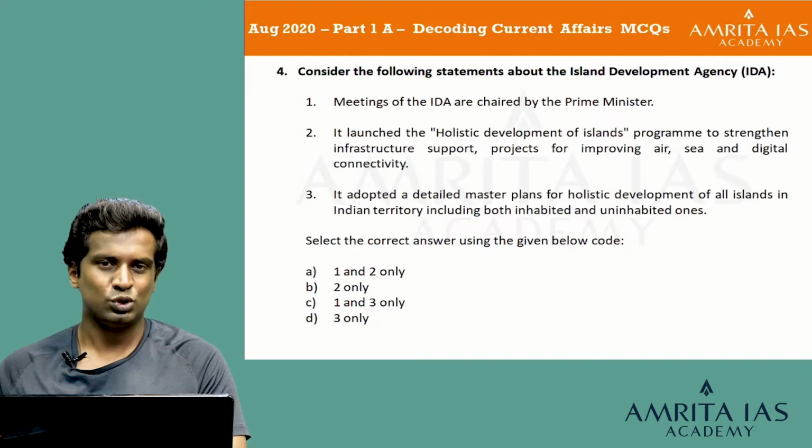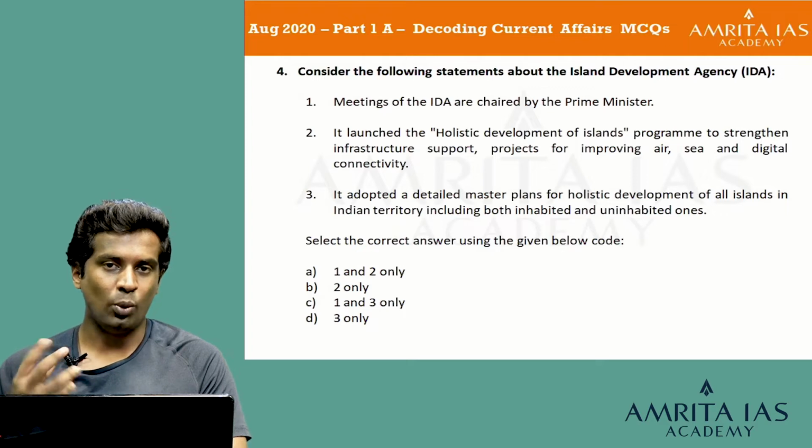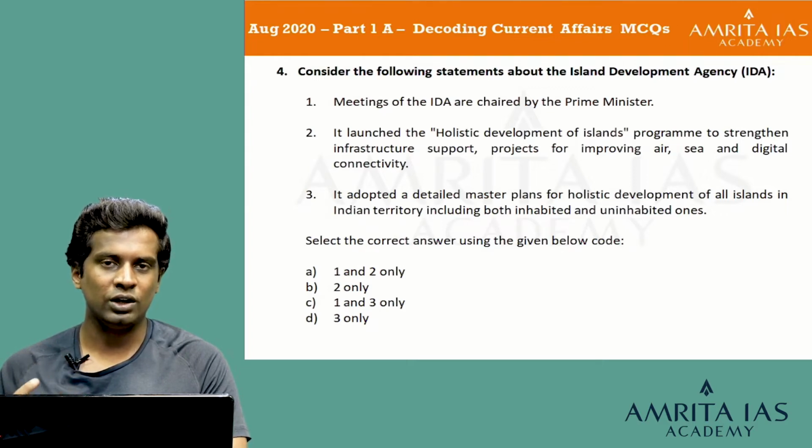So looking at the third statement, while the Island Development Agency will have the mandate of development, it adopted a detailed master plan for holistic development of all islands in Indian territory. There are so many islands in Indian territory, so to say that each and every small island of India is being considered with a detailed master plan seems to be a bit illogical right now. So I would say the third statement is wrong.